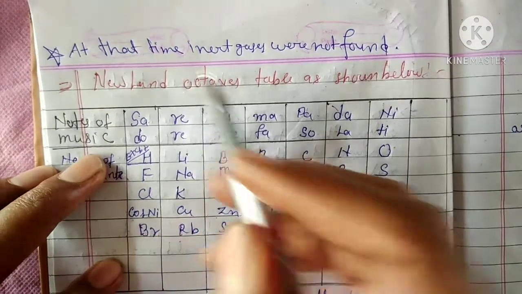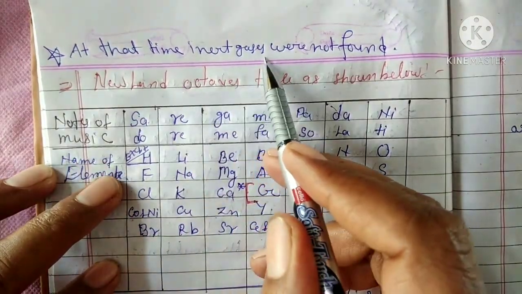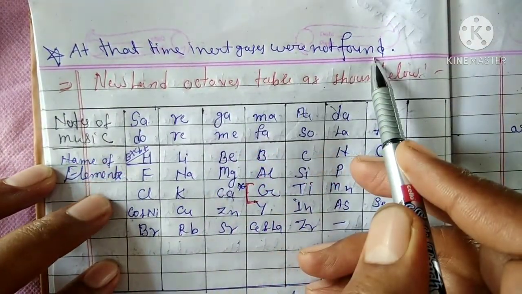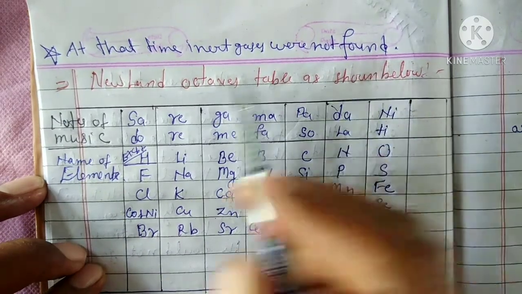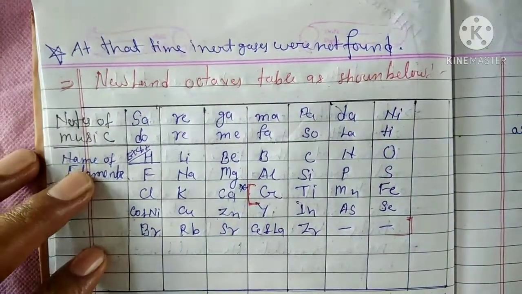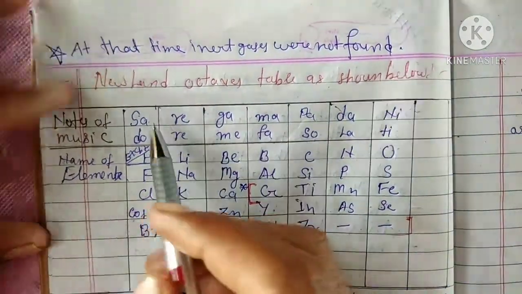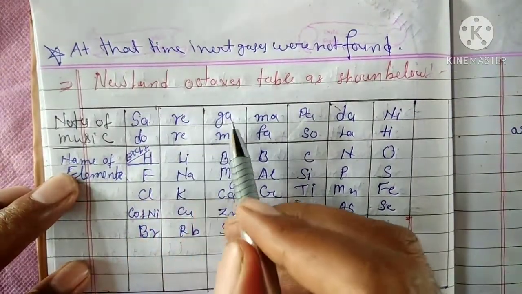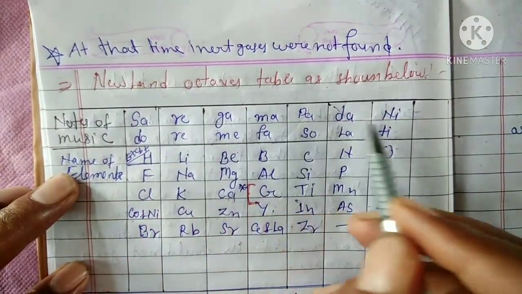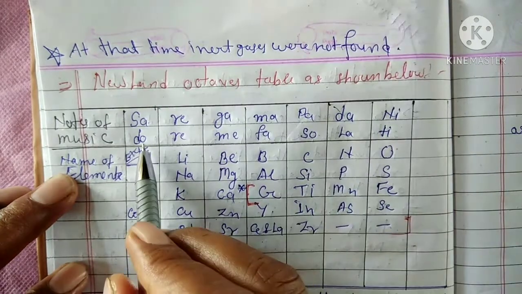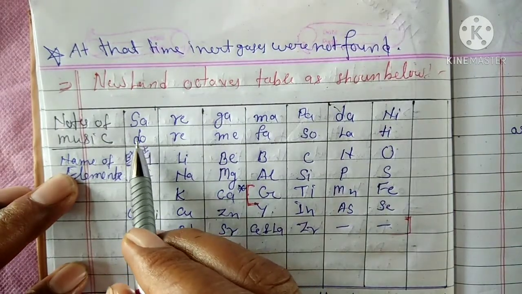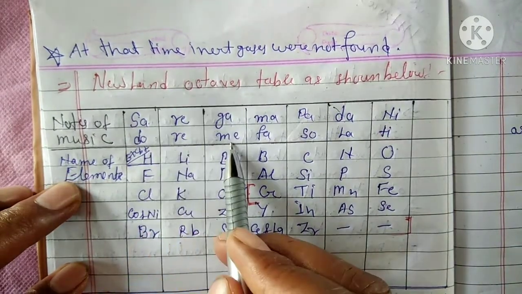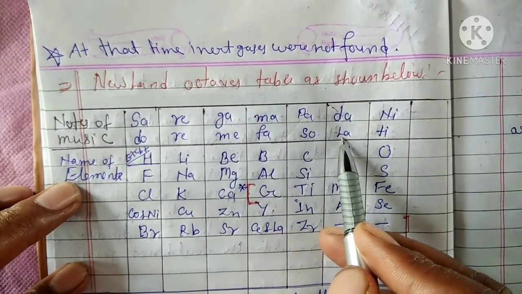But at that time, inert gases were not found in the formation of Newlands' octaves table. Notation of music: sa, re, ga, ma, pa, dha, ni. And this is also the Indian musical system. Do, re, mi, fa, sol, la, ti.